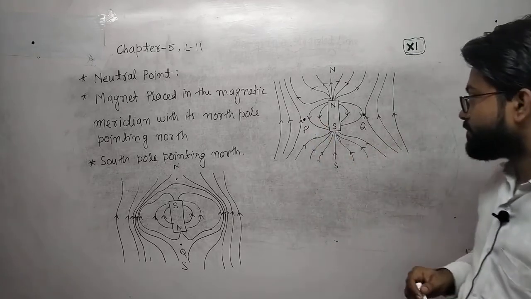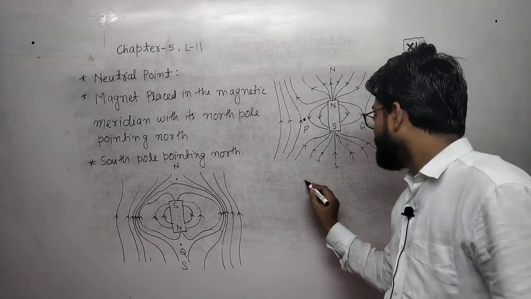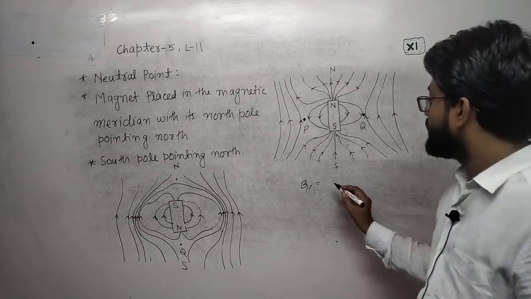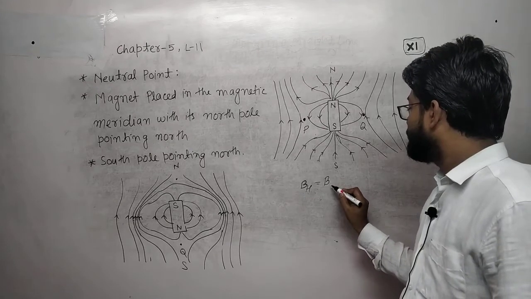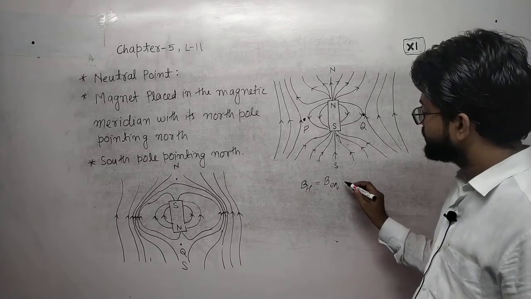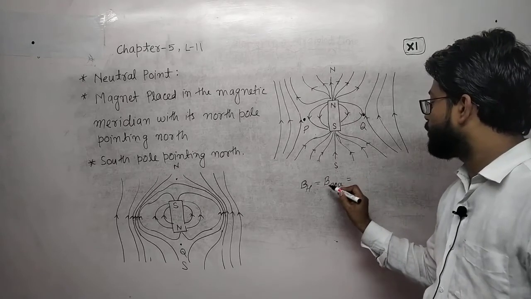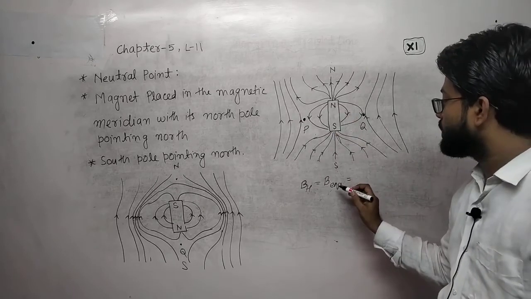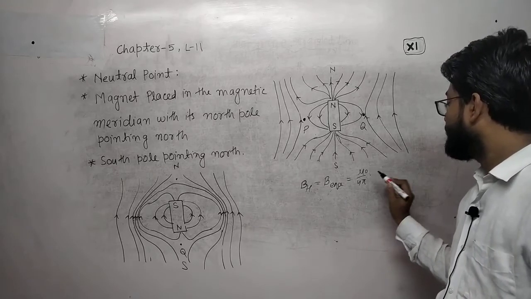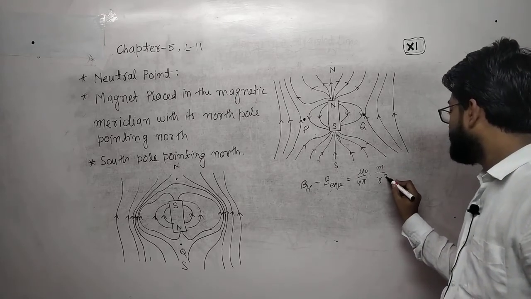Because the bar magnet is placed horizontally, the horizontal magnetic field of the Earth will be equal to the magnetic field on the equatorial point, which in magnitude is mu naught by 4 pi, m by r cube.